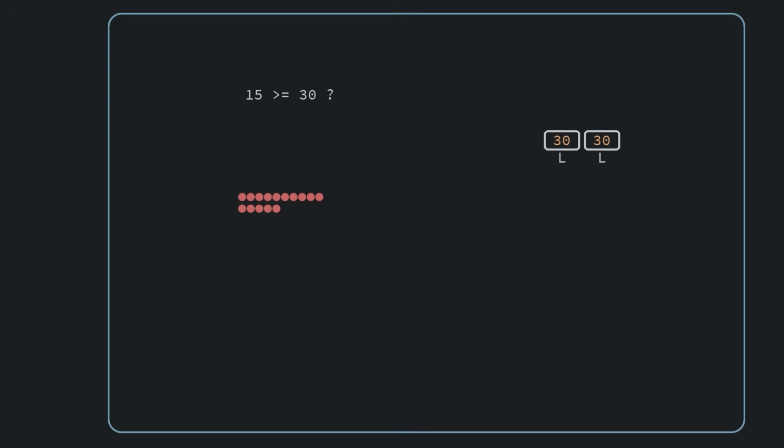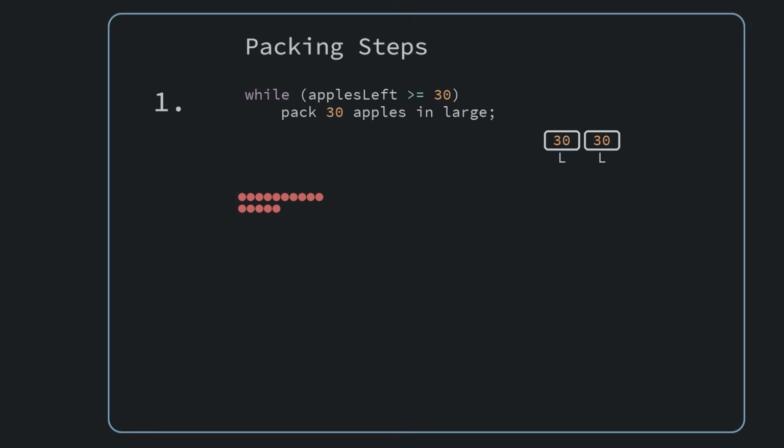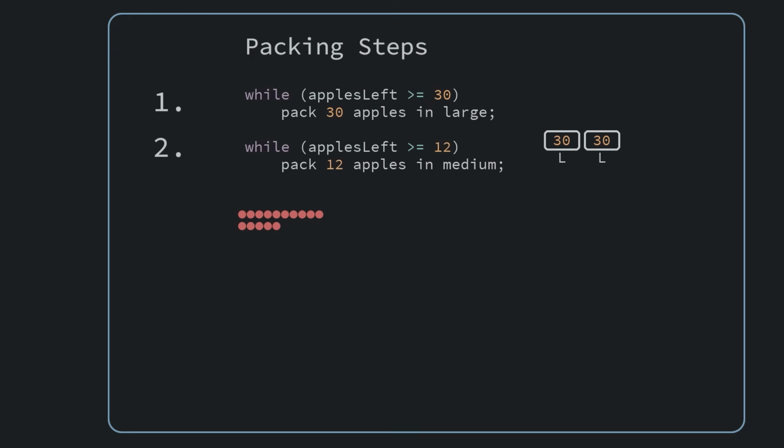So the logic we're applying to ourselves is, while the apples we have left is greater or equal to 30, then pack 30 apples into a large crate. After you've filled up all the large crates you can, you'd then look to the medium crates. We also want to fill up medium crates, so we'd follow this pattern. As long as we have 12 apples left, we'd pack 12 into medium crates.